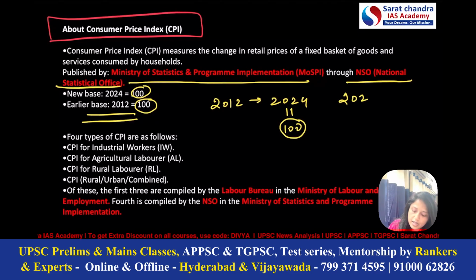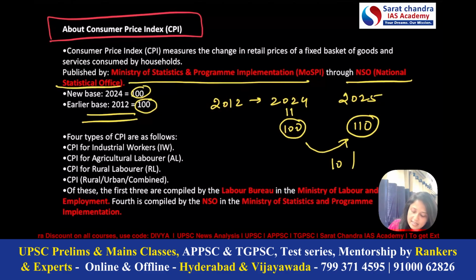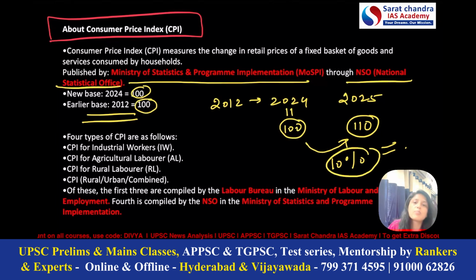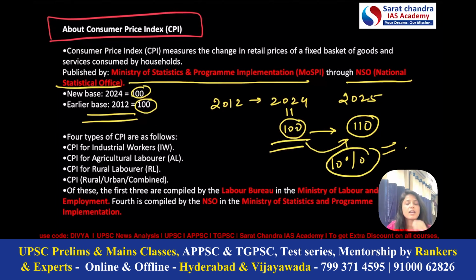So if in year 2025 the price of any commodity becomes 110, then we will say that there is inflation of 10% because the value went from 100 to 110. That's why whenever we talk about any base year, if you say the year is equal to 100, that means for any survey, it is used as the base year.